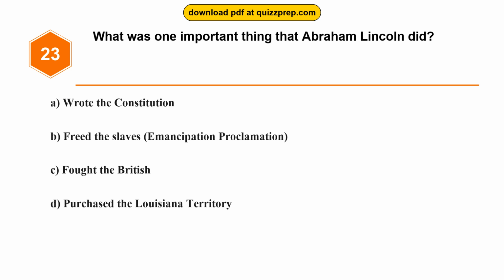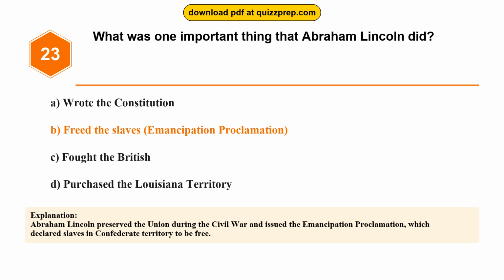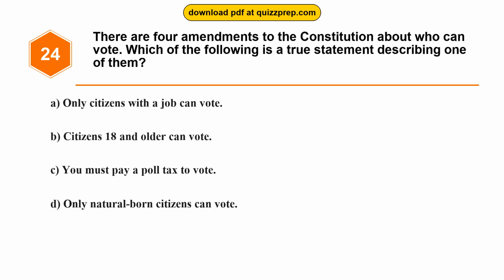Question 23. What was one important thing that Abraham Lincoln did? Option A, wrote the Constitution. Option B, freed the slaves, Emancipation Proclamation. Option C, fought the British. Option D, purchased the Louisiana Territory. The correct answer is option B, freed the slaves, Emancipation Proclamation. Abraham Lincoln preserved the Union during the Civil War and issued the Emancipation Proclamation, which declared slaves in Confederate territory to be free.